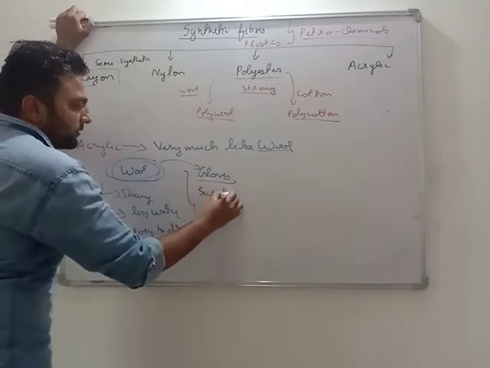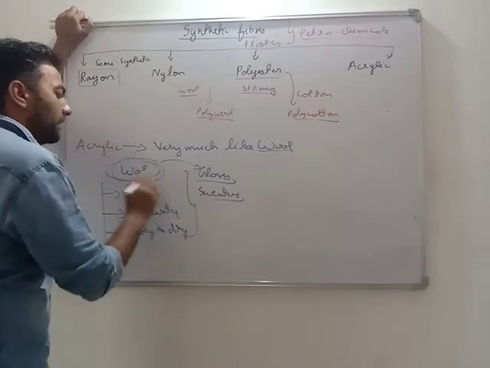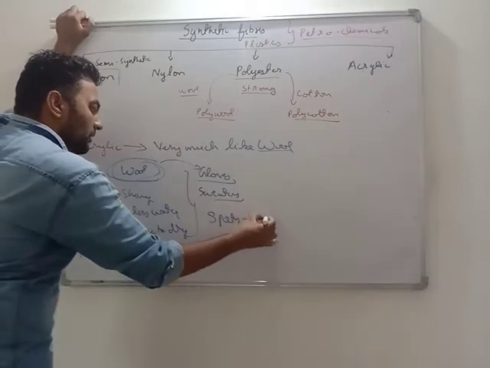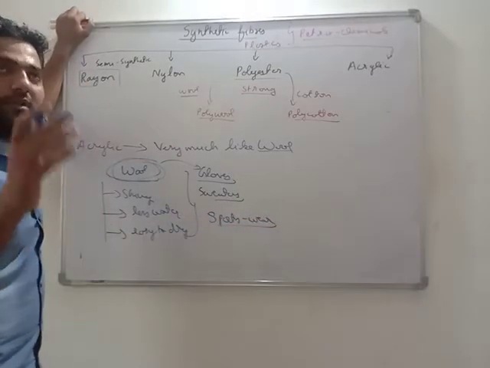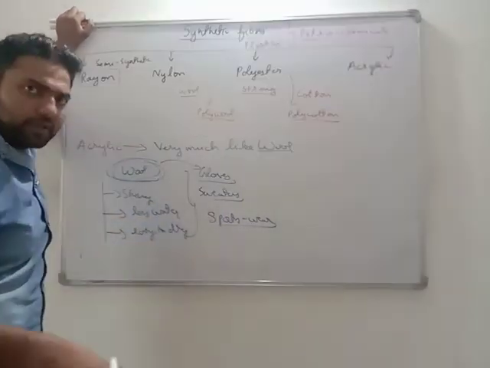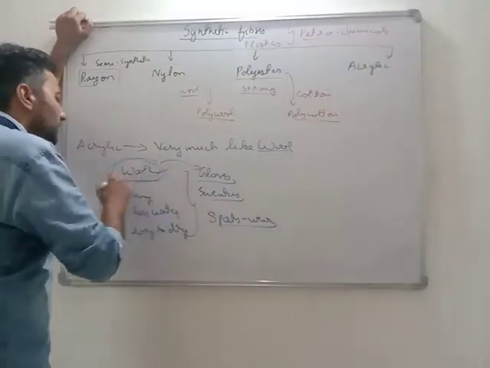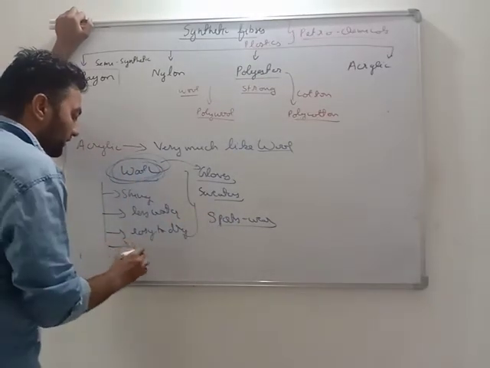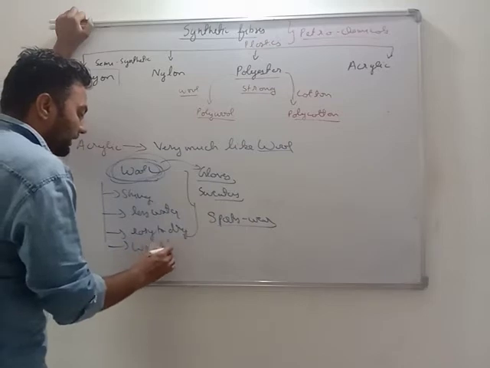Sweaters are made from acrylic. Most important, acrylic is used in sportswear. On Saturdays and Wednesdays, the trousers and all the things we are wearing are made of sportswear, that is acrylic. Most important, these are wrinkle free.